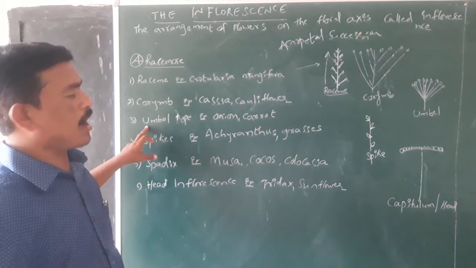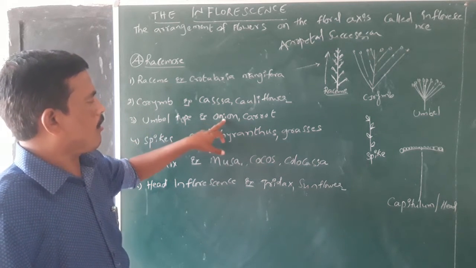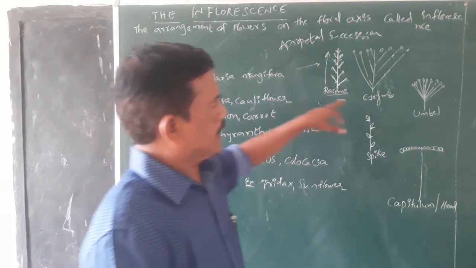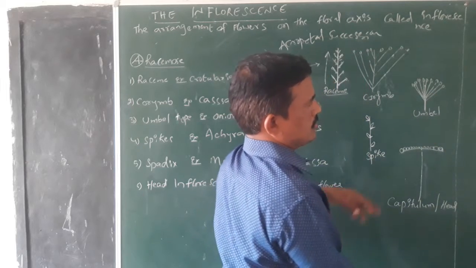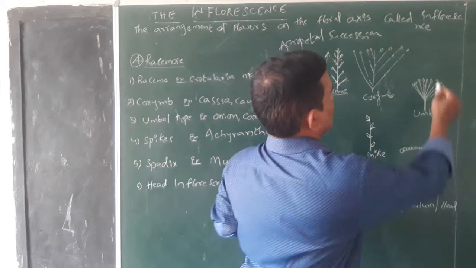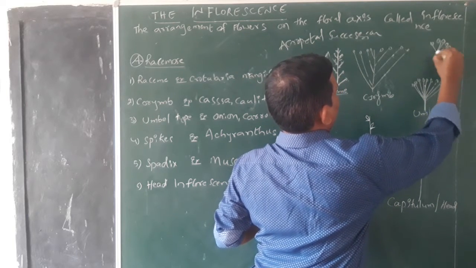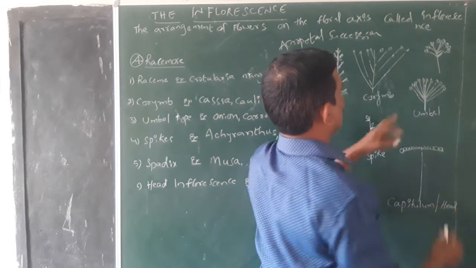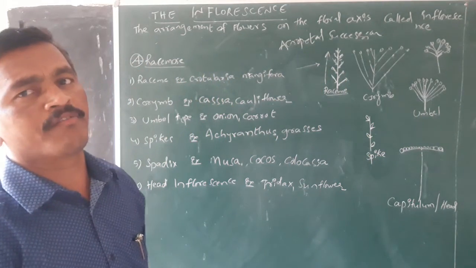And the third one is the umbel type of inflorescence. Usually it is seen in the onion plant and also in the carrot plant. Here, a number of flowers are produced from a common point. All these flowers have pedicels. So, if a number of flowers are produced from a common point, or share a common point, such a type of inflorescence is called an umbel type of inflorescence.